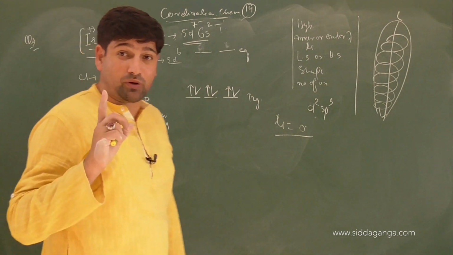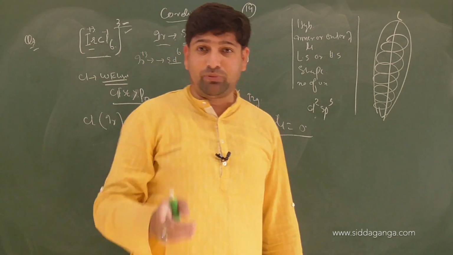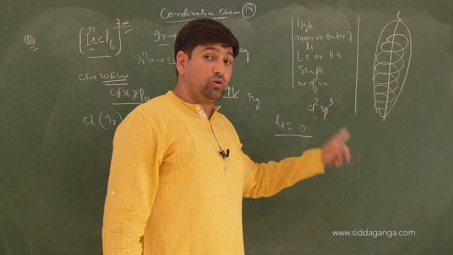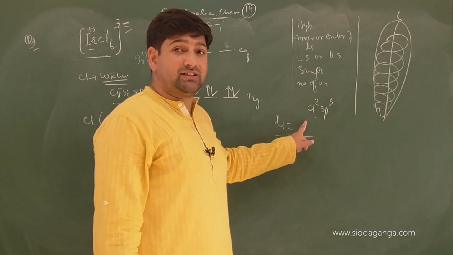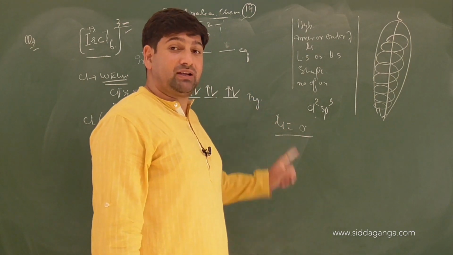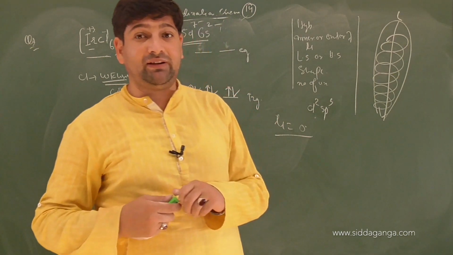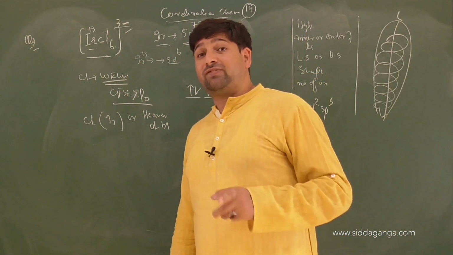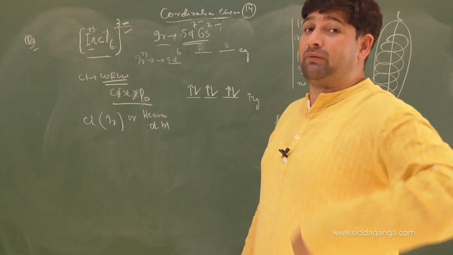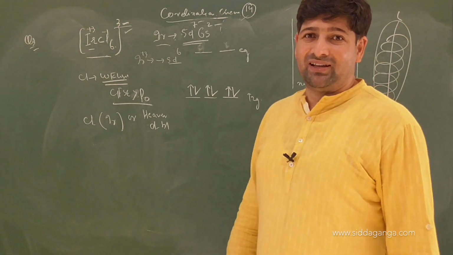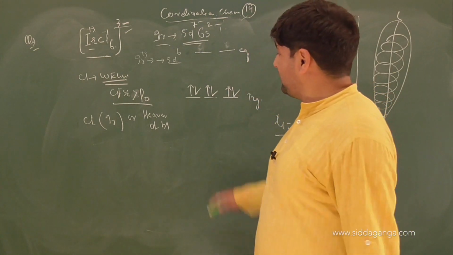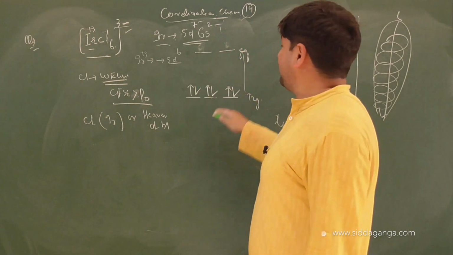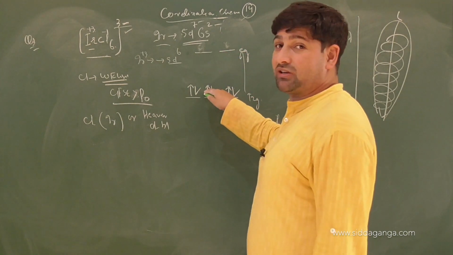This is not coming from the air. This is not a hypothetically derived conclusion that I told you. I told you on the basis of experiment. When experiment gives you the result, it indicates that something different is happening. And I have already told you the logic behind it. Whenever you have a heavier d block element, crystal field splitting energy increases by 50%. Increases by 50% means what? The CFSE difference between the two will be much higher. As a result of that, the electron loves to pair up under those circumstances.